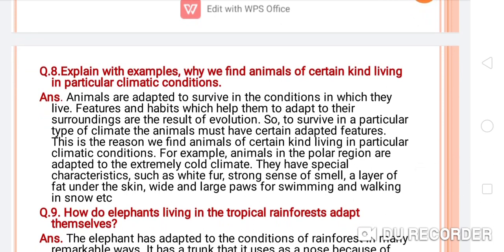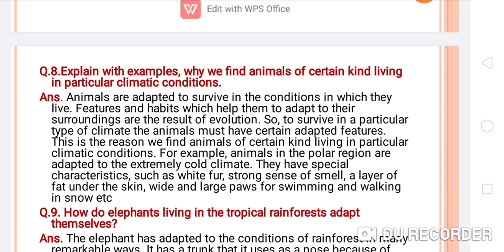Explain with examples why we find animals of certain kind living in particular climatic conditions. So this is also a very important question. Let's see, students. Animals are adapted to surviving in the conditions in which they live.